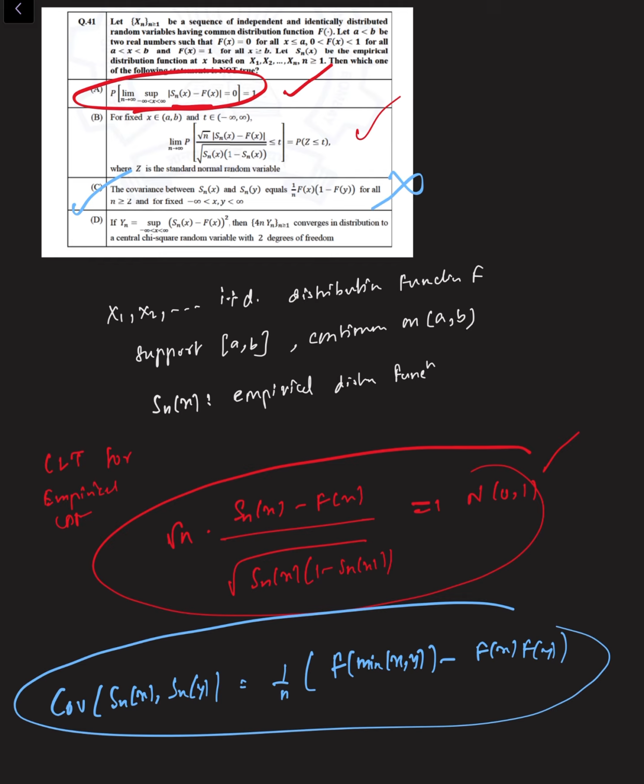Whereas option D, we can see that 4n times Yn follows chi-square with 2 degrees of freedom from this Kolmogorov-Smirnov distribution. So therefore option C is the correct answer.